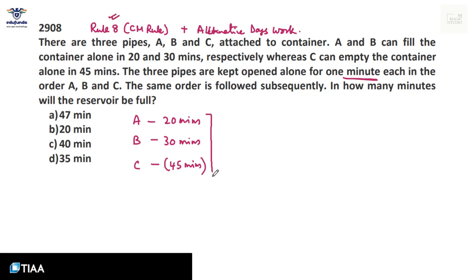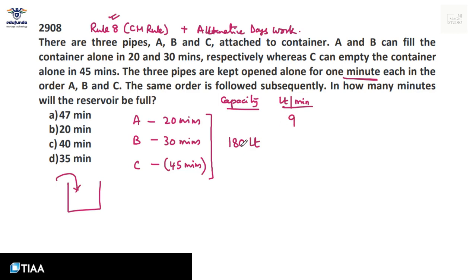Let us first decide on the capacity of the container, which is nothing but the LCM of these 3 numbers: 20, 30, 45. Okay, let us take the capacity of the container as 180 liters, which is nothing but the LCM of 20, 30 and 45. That's why I call this method CM rule, common multiple rule. A can fill up this 180 liters in 20 minutes. Then what is the capacity of A in liters per minute? 180 by 20, that is 9 liters. In this tank, A will fill up 9 liters per minute.